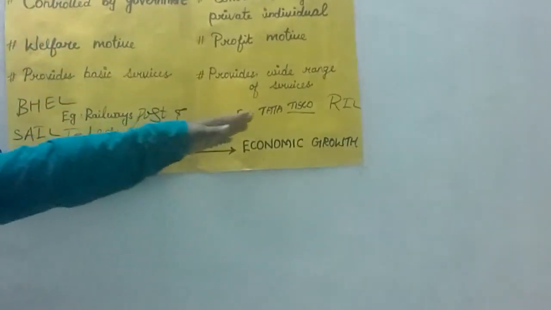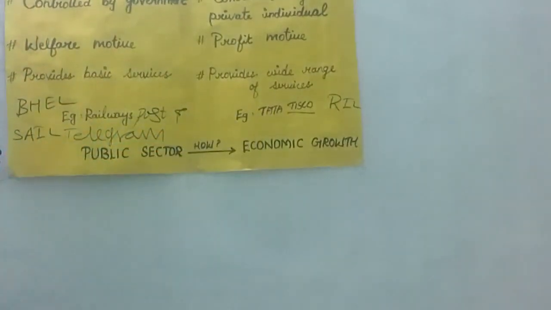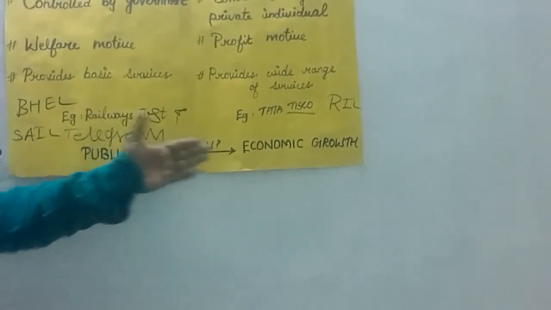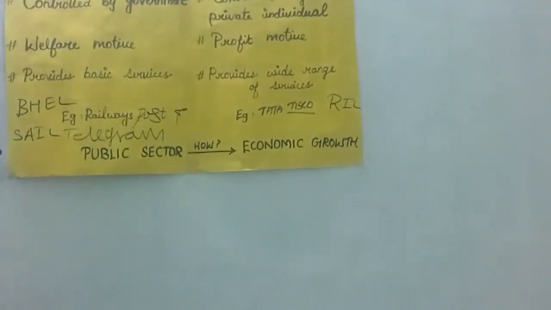In the private sector, mainly Tata, TISCO and Reliance. These are the best examples. Even TVS is a private sector. So these are the two important sectors of the Indian economy. Let us discuss how the public sector gives economic growth.